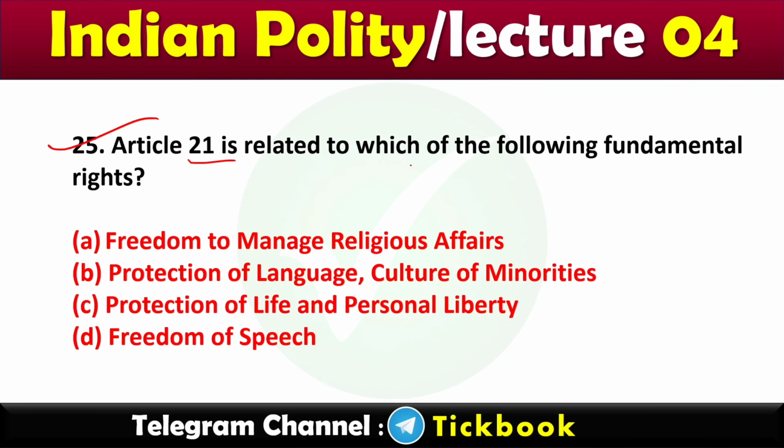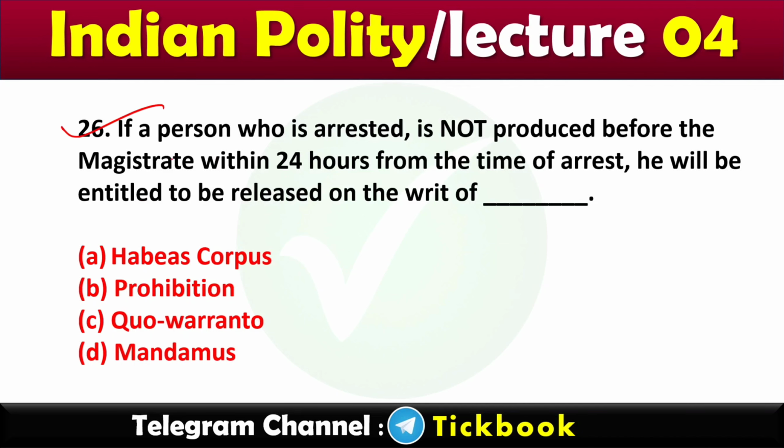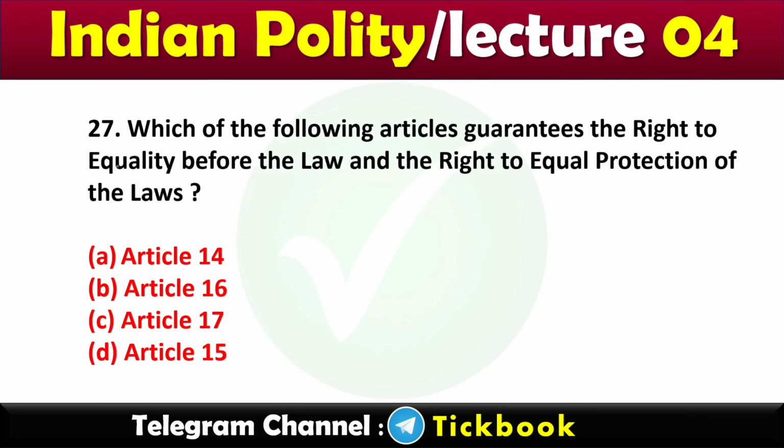25. Article 21 is related to which of the following fundamental rights? Option number C, protection of life and personal liberty. 26. If a person who is arrested is not produced before the magistrate within 24 hours from the time of arrest, he will be entitled to be released on the writ of. Option number A, habeas corpus.